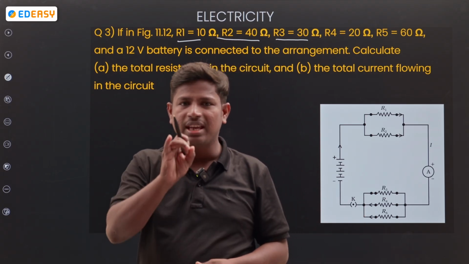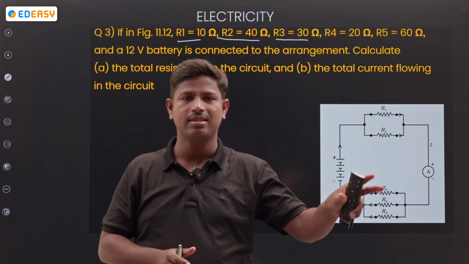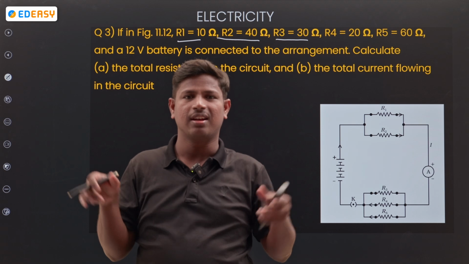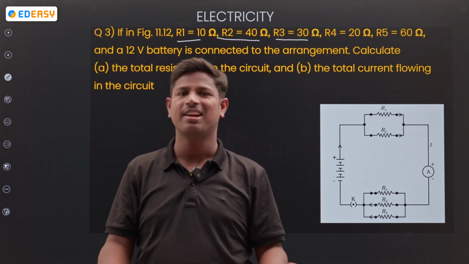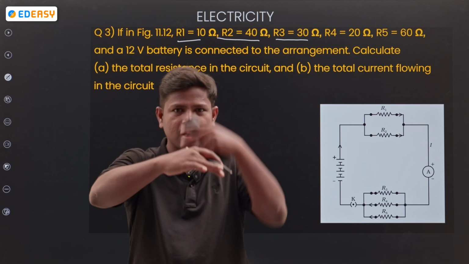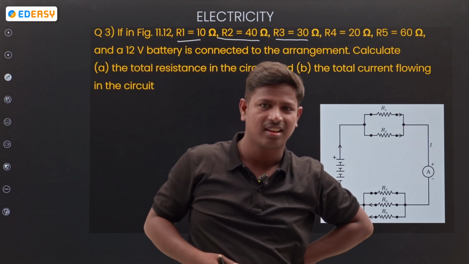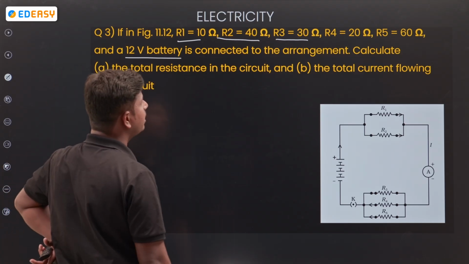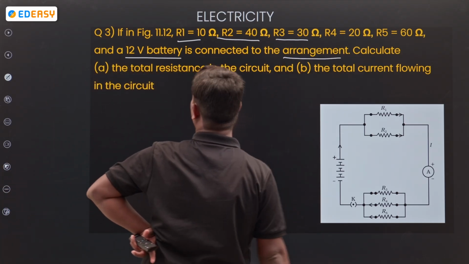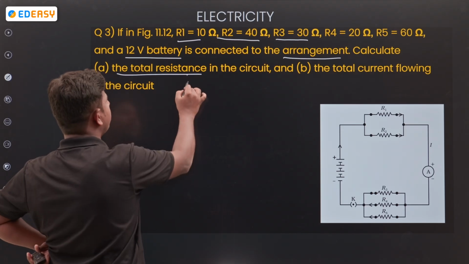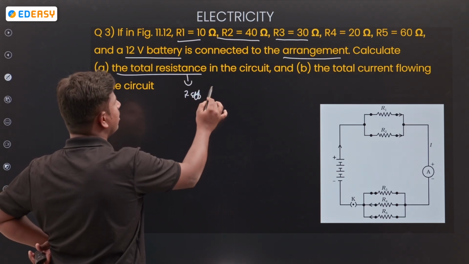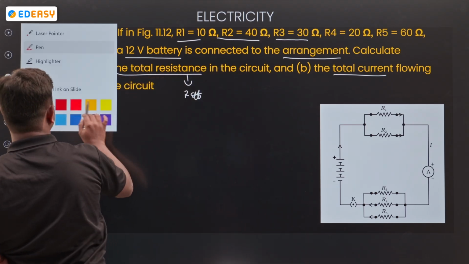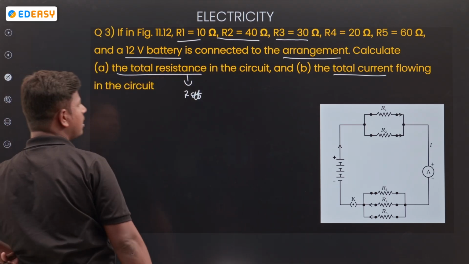Simple. V is equal to IR: how the voltage, how the resistors, how the current will be. Resistors in series, potential divides. Resistors in parallel, current divides. So it is completely based on the resistors. Focus on the resistors. See where the 12 volts battery is connected and how they are connected in the arrangement. Calculate the total resistance, that is effective resistance, R effective, and next the total current. Two things we are going to find out here.